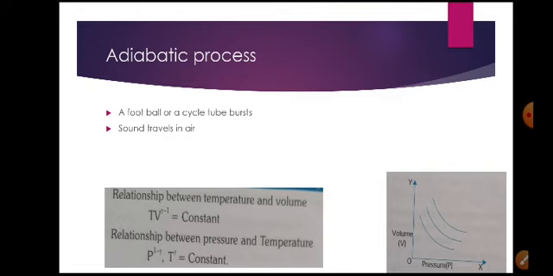The isothermal process should be done in an enclosed, good conducting vessel, and the adiabatic process is conducted in a non-conducting vessel. The isothermal process is slow, and the adiabatic process is fast or quick. Boyle's law holds good for isothermal, and PV power gamma equals constant holds good for the adiabatic process.